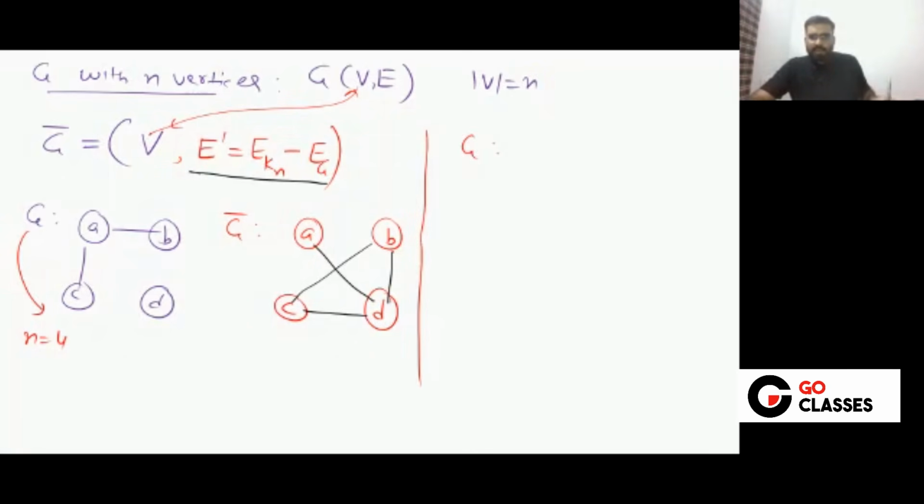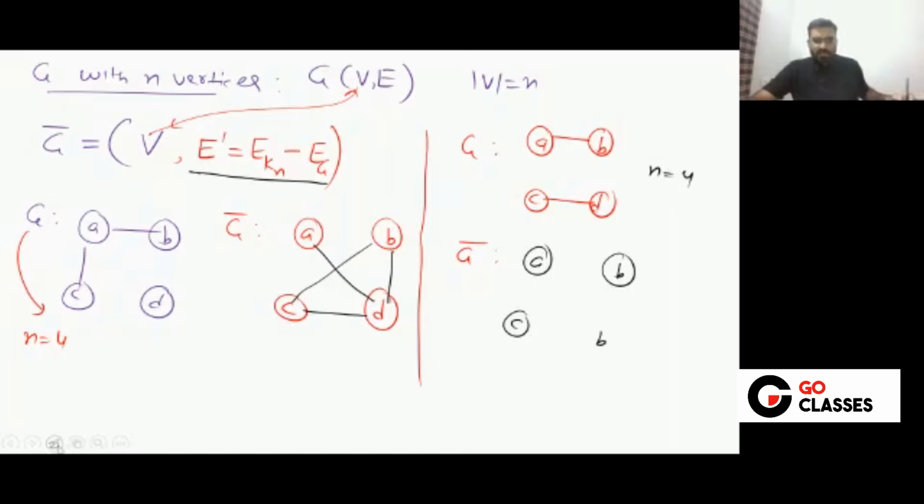For example, if I give you another graph with vertices A, B, C, D, what will be G complement? Again you have 4 vertices, so the vertex set will not change. In G complement, the edges will be those which are not in G. So let's assume this is your G. Which edges are not in G?